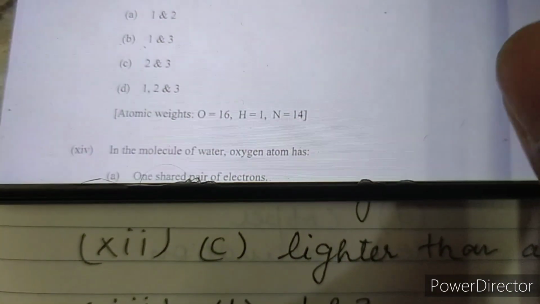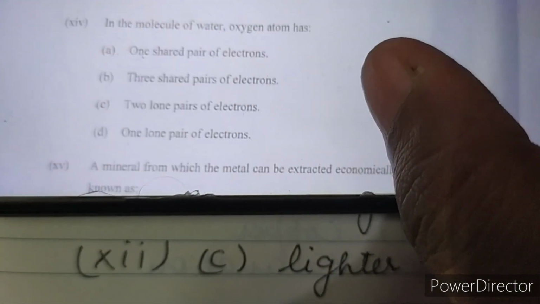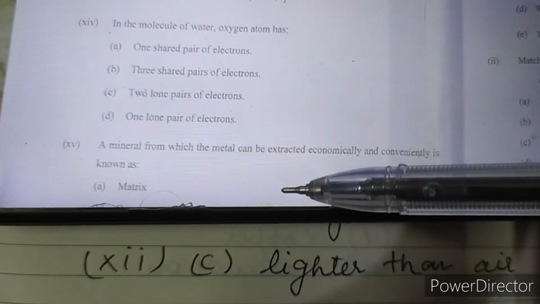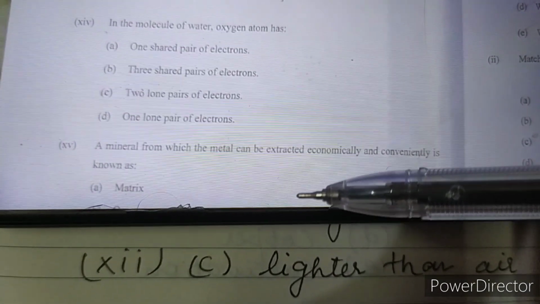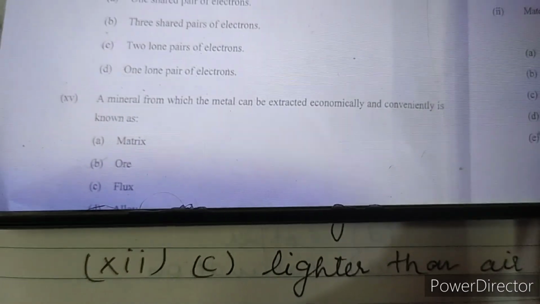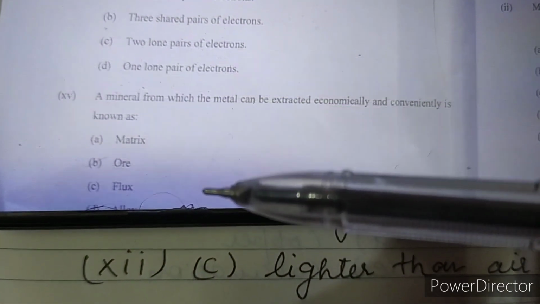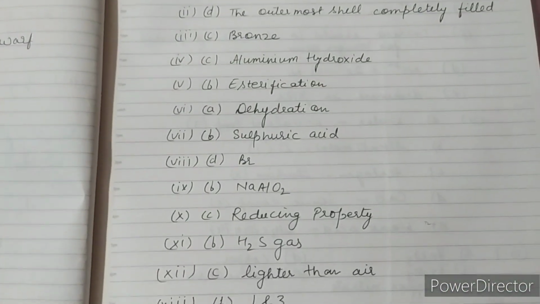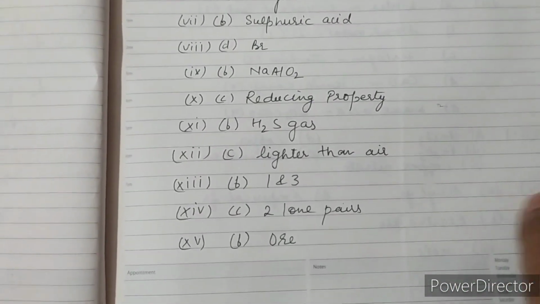In the molecule of water, the oxygen atom has 2 lone pairs of electrons. So answer C is correct. A mineral from which metal can be extracted profitably is an ore. So answer B is correct for the 15th MCQ. These are the answers I have written for all the MCQs. You can pause and check your answers.